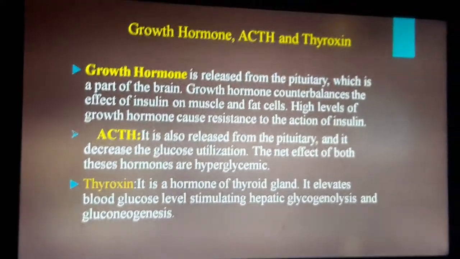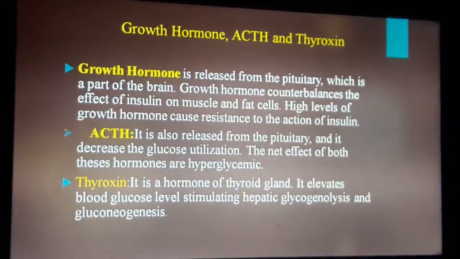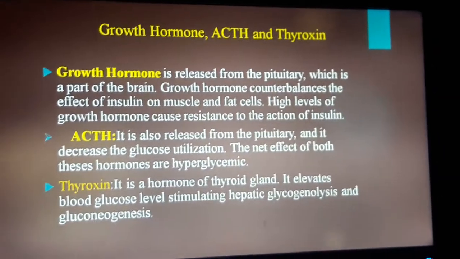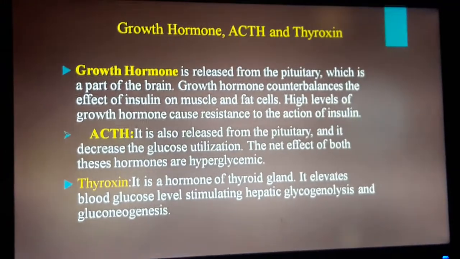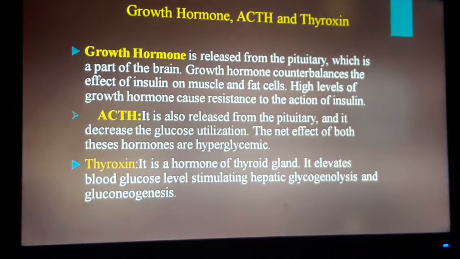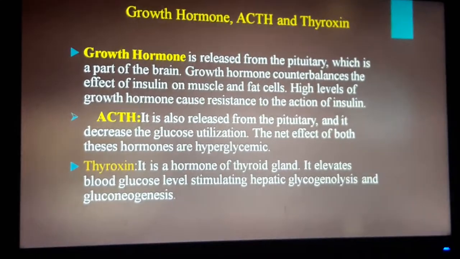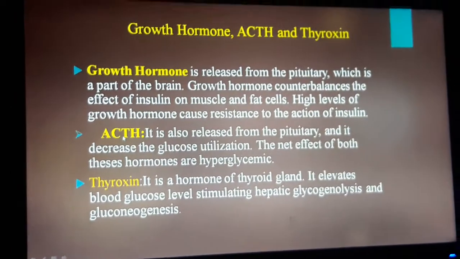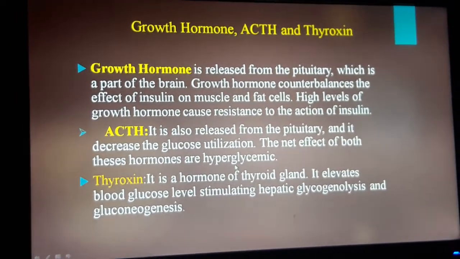Next, ACTH, adrenocorticotropic hormone. It is also released from the pituitary and it decreases glucose utilization. The net effect of both these hormones, growth hormone and ACTH, is hyperglycemic.